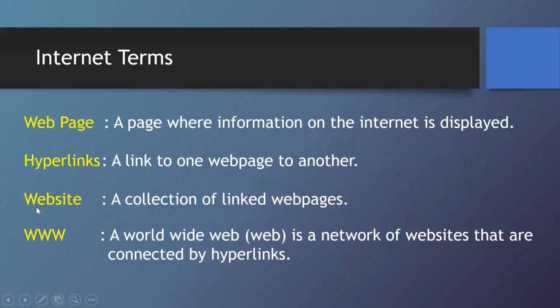And the World Wide Web is a network of websites that are connected by these hyperlinks. So the web pages that are connected together by hyperlinks give us a website, and all these websites that are connected together by hyperlinks give us www, or the World Wide Web, or simply called the web. It's a network of websites that are connected by hyperlinks.